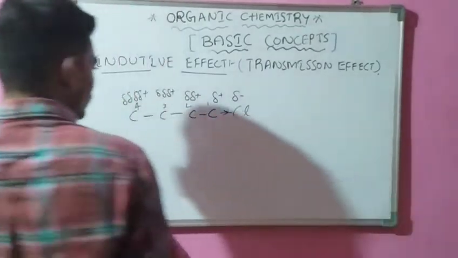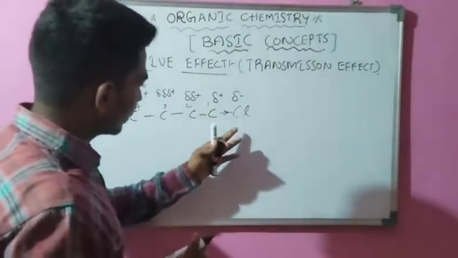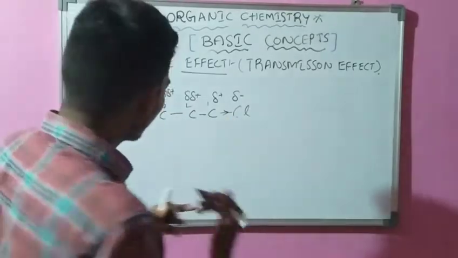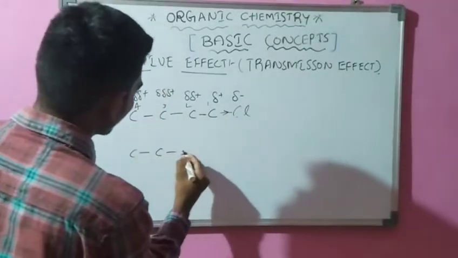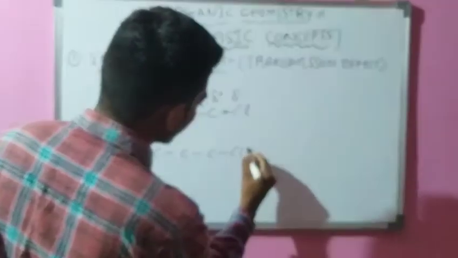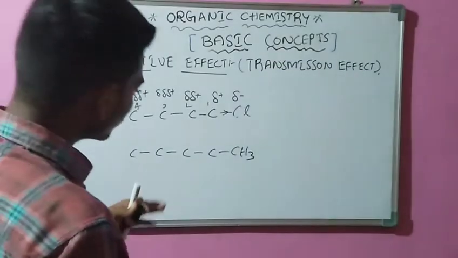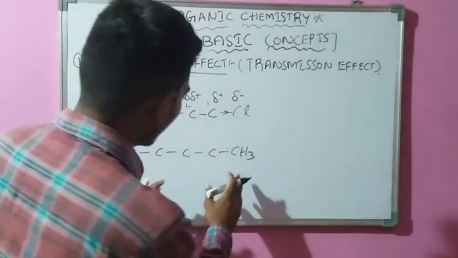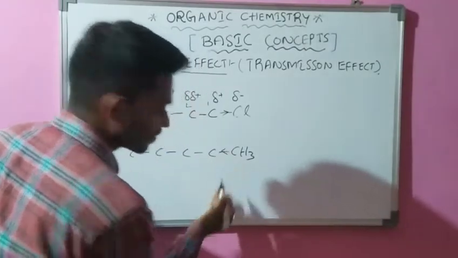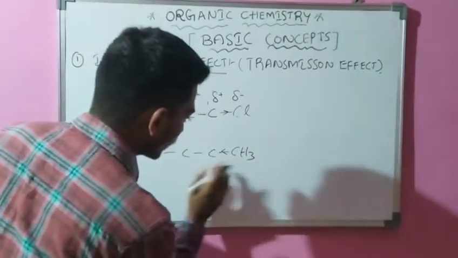If in this chain I replace the chlorine atom with another group, that is an electron donating group, attached to this carbon chain, then you will see this electron donating group donates electrons from this group to the carbon.